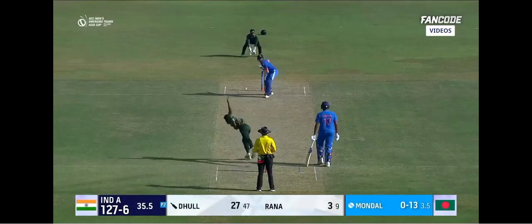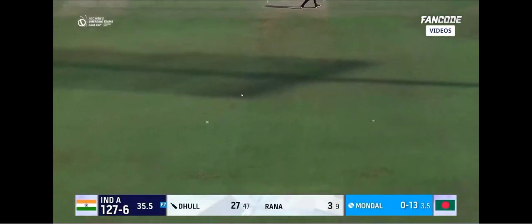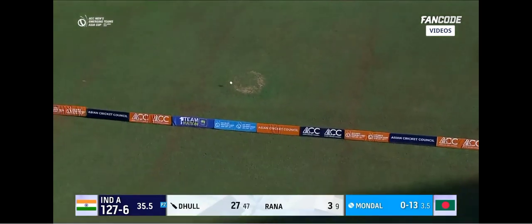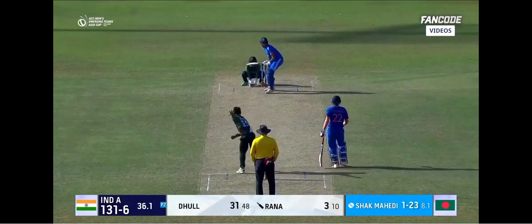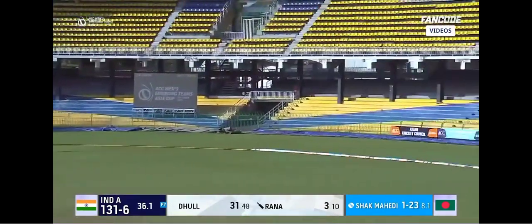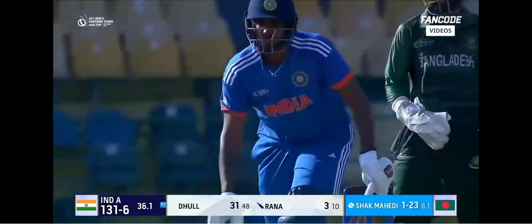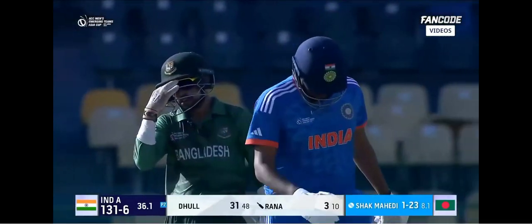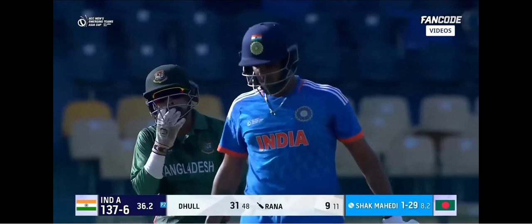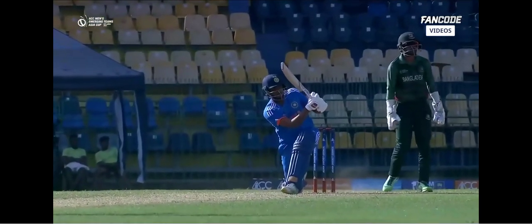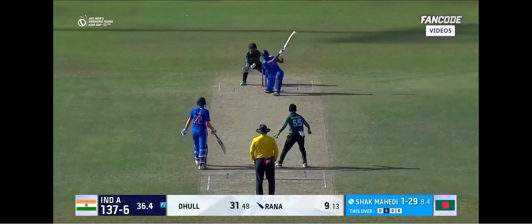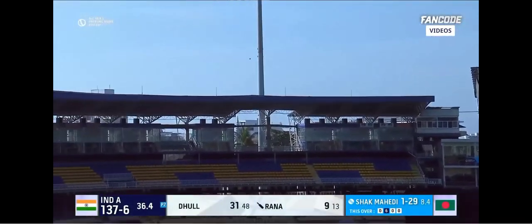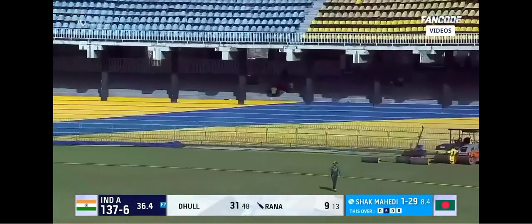Driven down the ground. Struck well for 4 by the India A captain Yash Dhull. He ends the over with an off spinner, Yuvraj Singh Dodia instead of Reddy, and Rana using the long handle there to good effect, going down on one knee and carting the ball. He got hold of it quite comfortably and just held his pose, just facing the batter. This time going once again, but he will find the fielder.